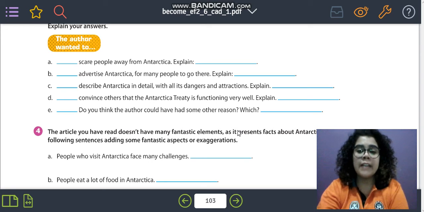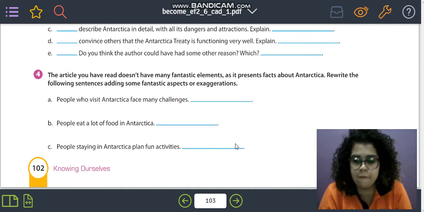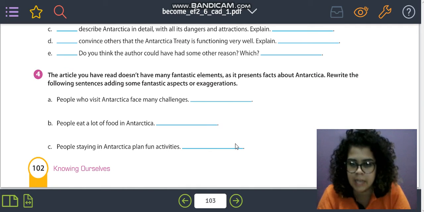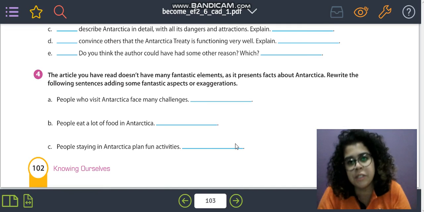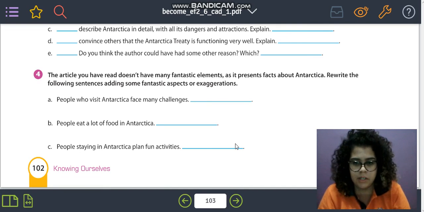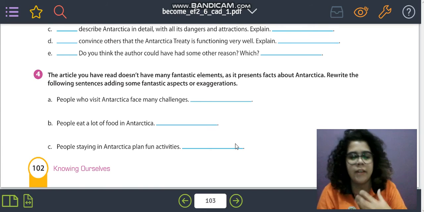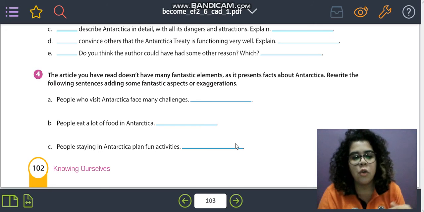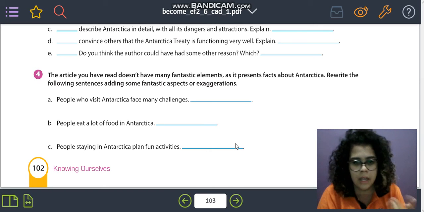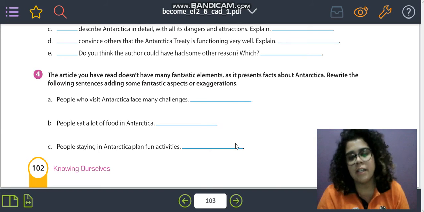So, exercise number 4. The article you have read doesn't have many fantastic elements as it presents facts about Antarctica. It's an informative text, a text that gives information, facts about Antarctica. So there are no fantastic elements, no things that are not real. So you have to rewrite sentences A, B, C and add some fantastic aspects or exaggerations.